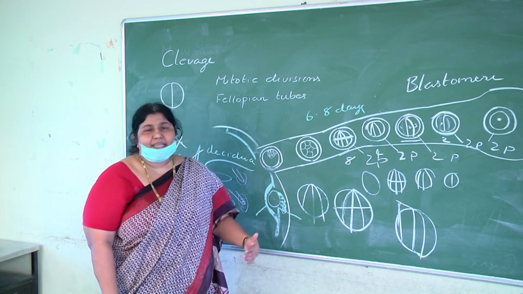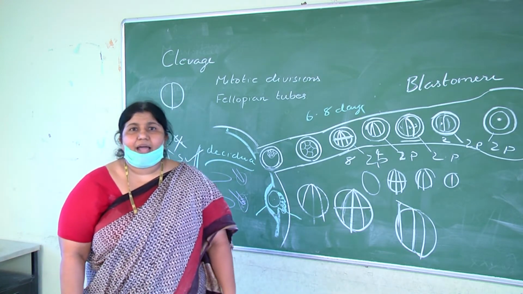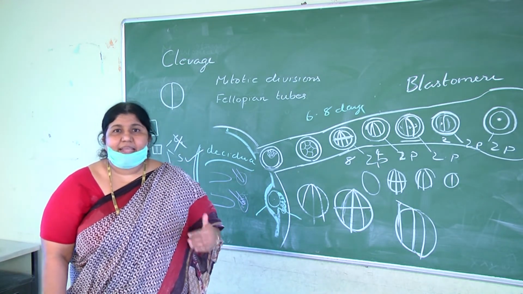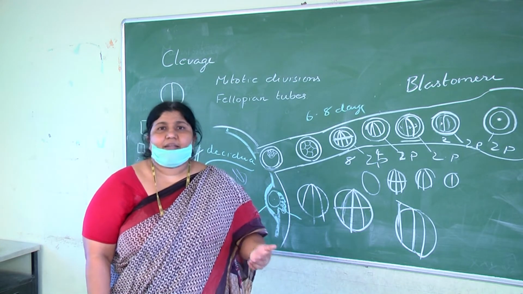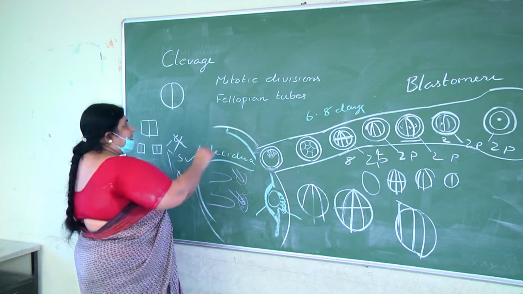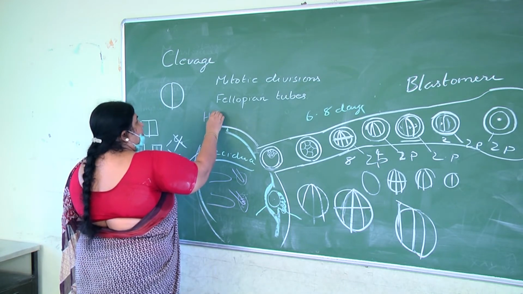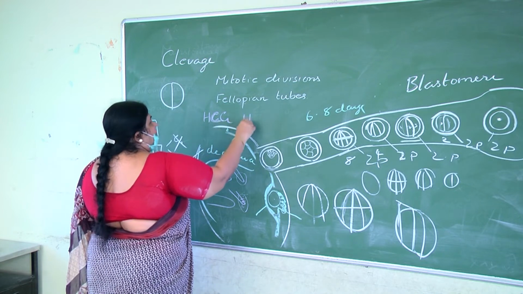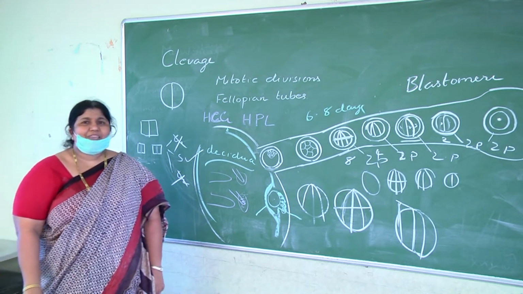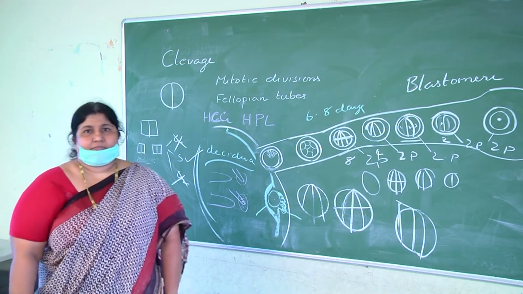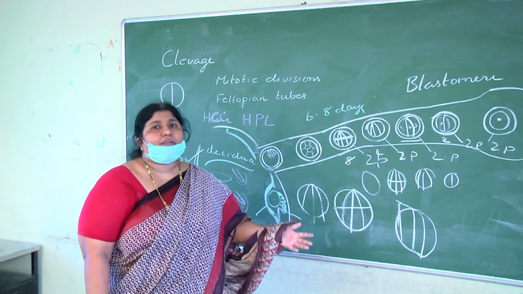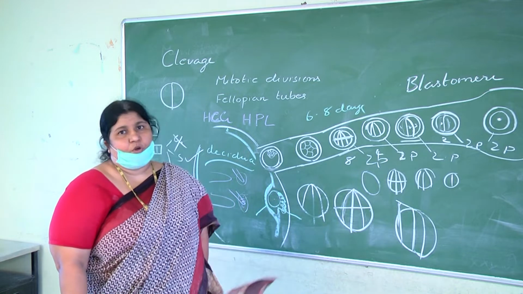Also, the placenta acts like a temporary endocrine gland during pregnancy. The placenta secretes hormones like estrogen and progesterone, and the hormones unique to the placenta are HCG, human chorionic gonadotrophin, and HPL, human placental lactogen. Estrogen we cannot say is unique to the placenta, because estrogen is also secreted by the adrenal cortex and ovaries, mainly by the ovaries.